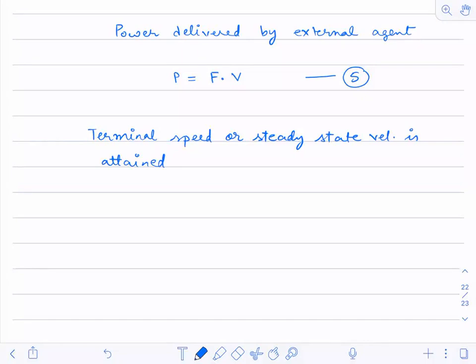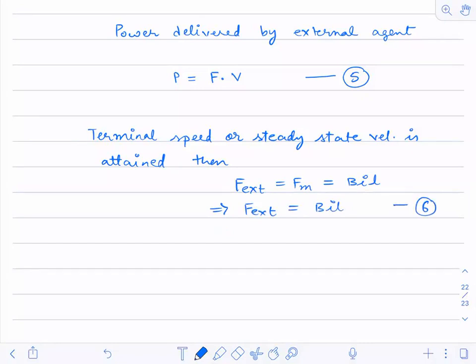There is no force. Initially, it was moving. So when F net is 0, it will move with constant velocity. It cannot be 0. So the terminal speed or steady state velocity is attained. Then F external will be equal to Fm, and we know that Fm is equal to BIL. This implies F external is equal to BIL. This is my 6th equation.